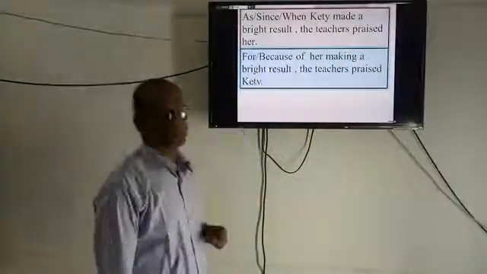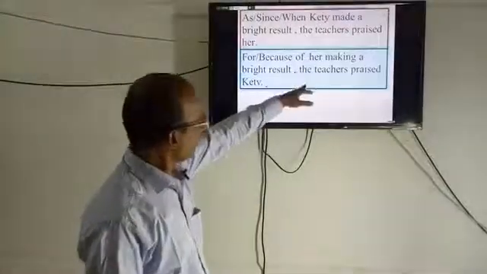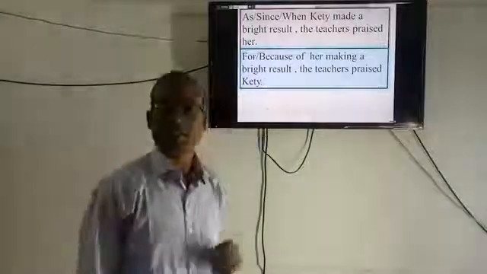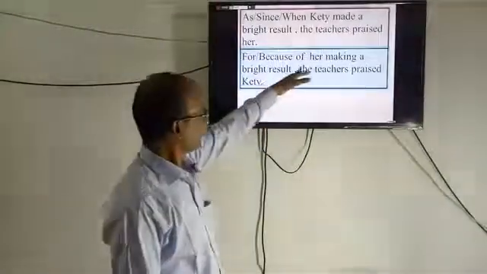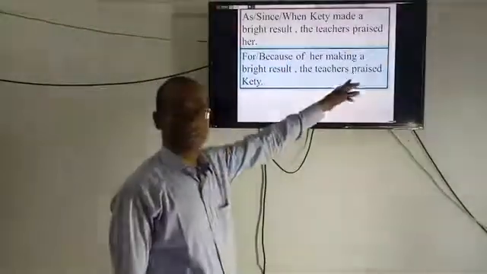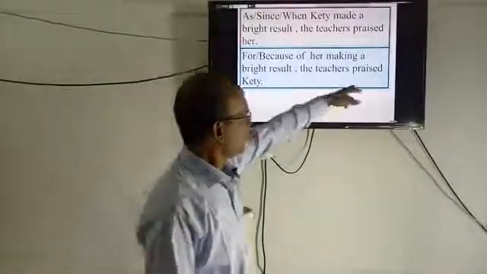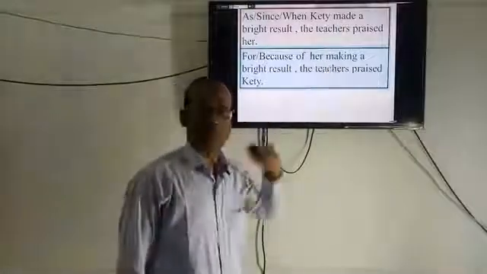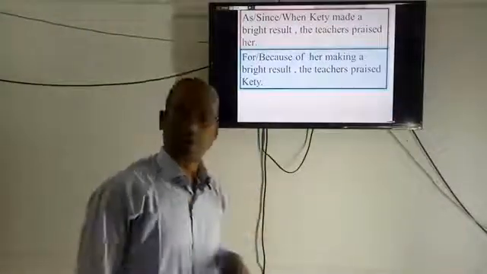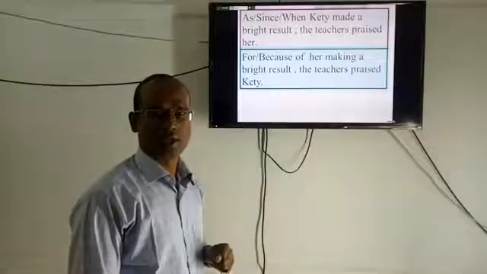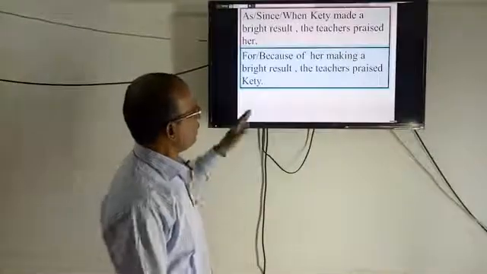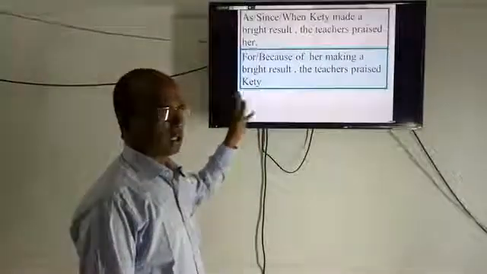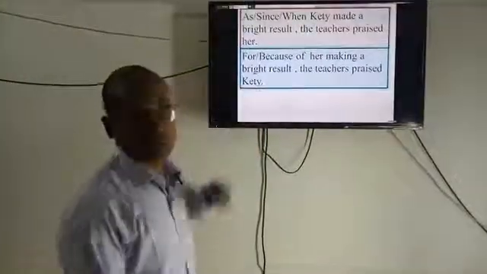For, oblique, because of, same meaning. Her making a bright result, the teachers praised Katie. In this sentence, only a subject, the teachers. Only a finite verb, praised, and making is a non-finite verb. Definitely, this is a simple sentence. So, in case of different subjects, we have to turn a complex one into simple. In this way, we can turn it.